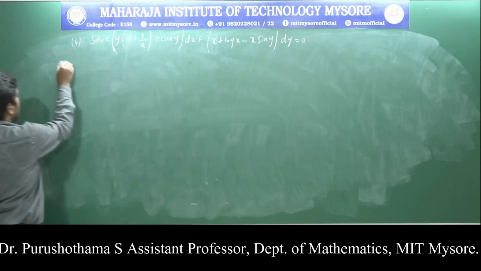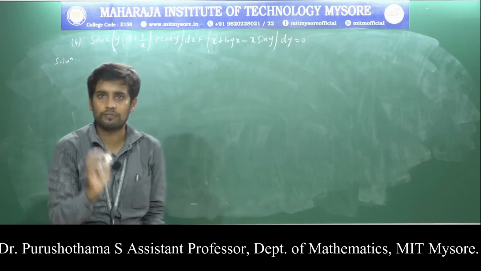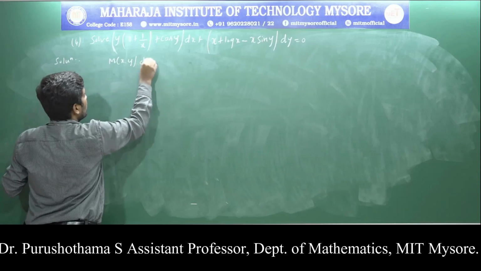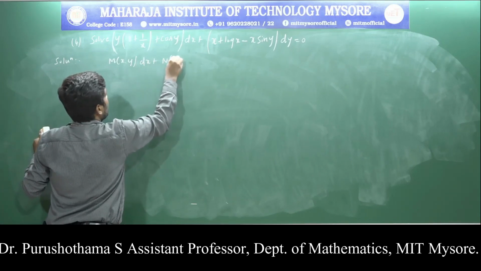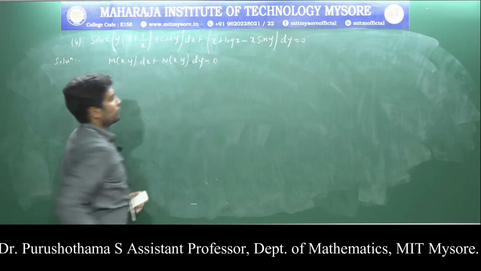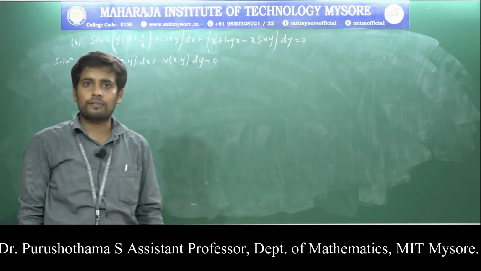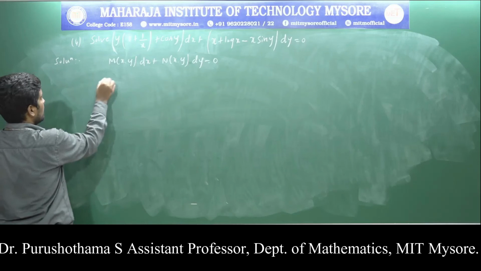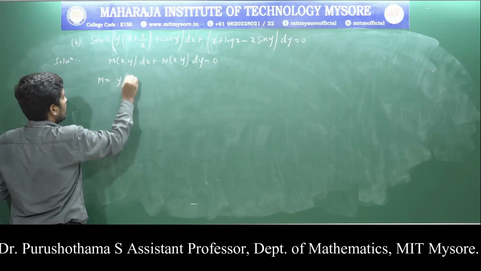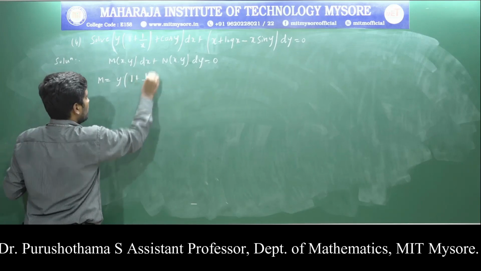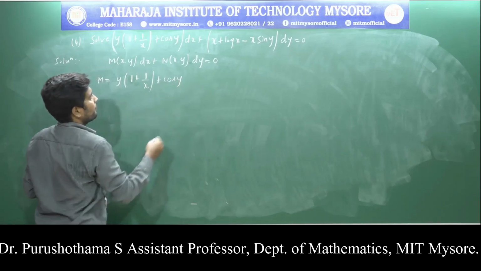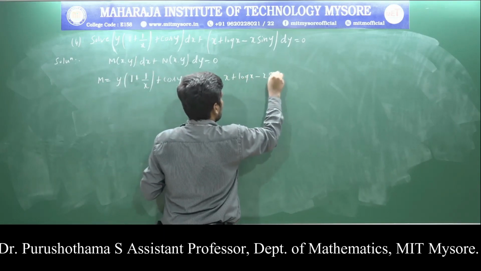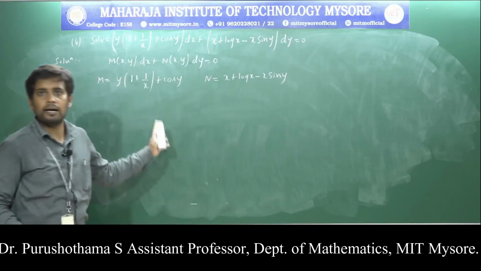Solution for this problem: write the standard form of an exact differential equation. An exact differential equation is in the form m of x comma y into dx plus n of x comma y into dy is equal to 0. This is the standard form. Now comparing the given equation with the standard form, m equals y times (1 plus 1 by x) plus cos y, and n is equal to x plus log x minus x sin y. This is m and n.